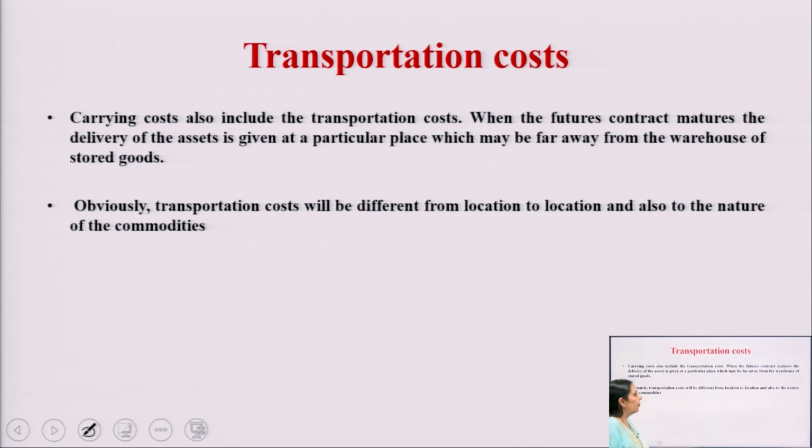Transportation cost will be different from location to location, and also depending on the nature of the commodities. Nature of the commodity means if the commodity is a physical commodity, just like wheat, oil, or seeds, there are different commodities. The location charges and the transportation prices differ from one product to another.